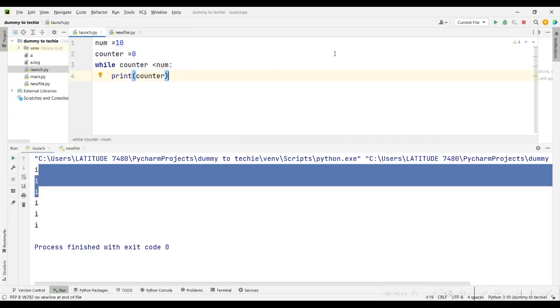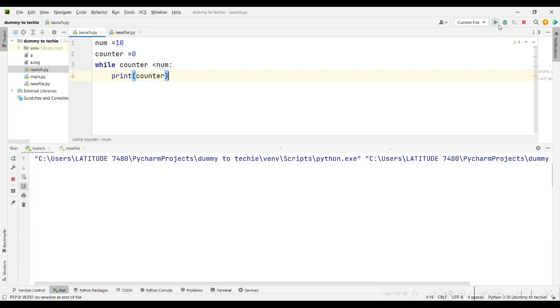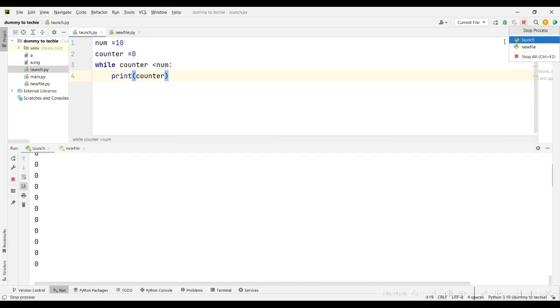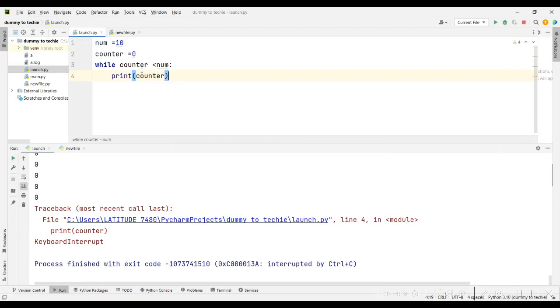But the problem is, if I run this, what will happen? Counter will remain 0 and print forever, infinitely. So let me stop this now. The incrementation is that every time after printing counter, the variable, which initially is 0, I want you to increment it by 1.